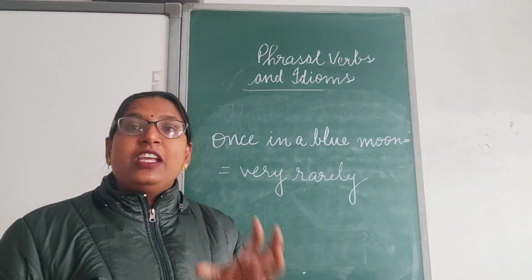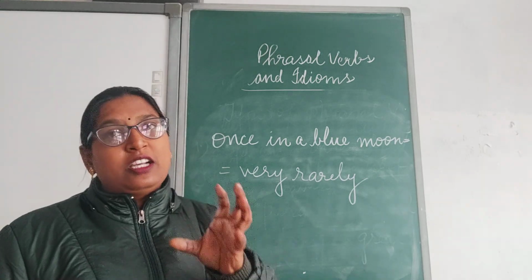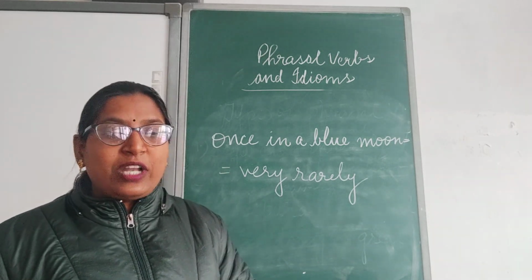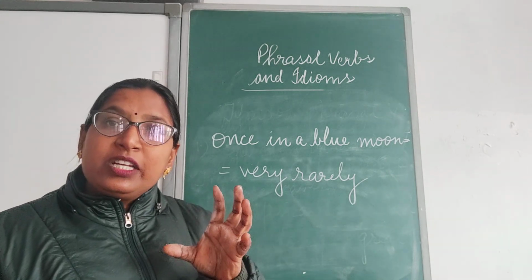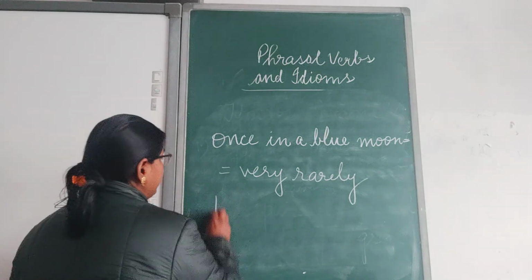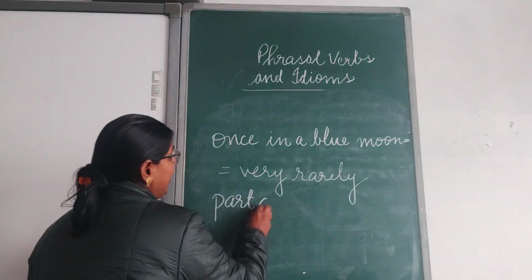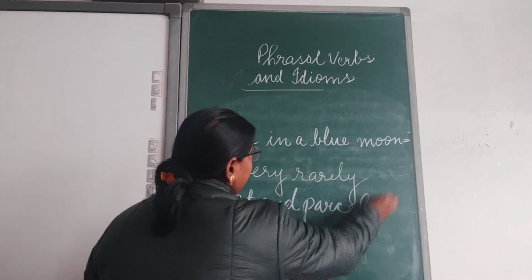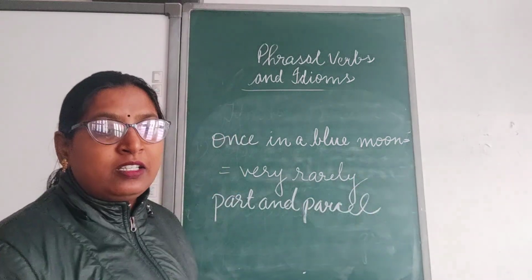So we see the set of words provide a particular meaning, that is known as idioms. Clear? Part and parcel, if I write. Part and parcel.